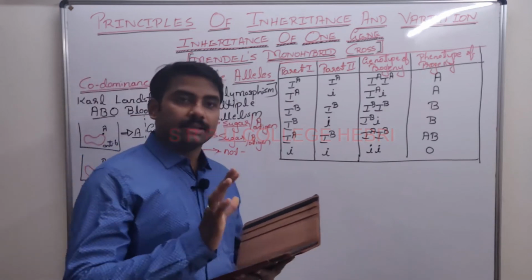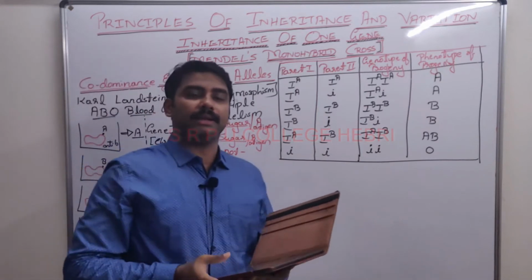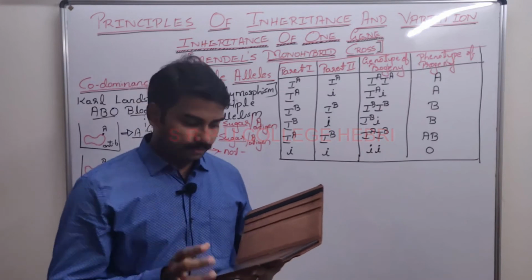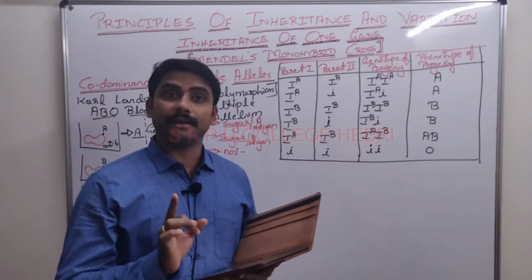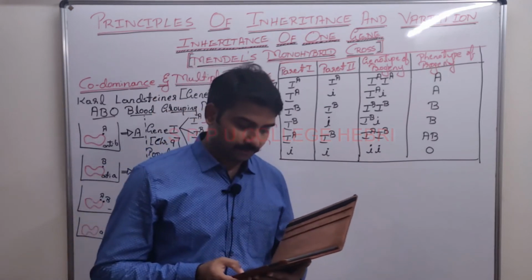Is that clear? This is a 5 mark concept. What is that? Codominance and multiple alleles. Next line. Take a note separately. Write down. Note in that problem number 1, write down the question first.